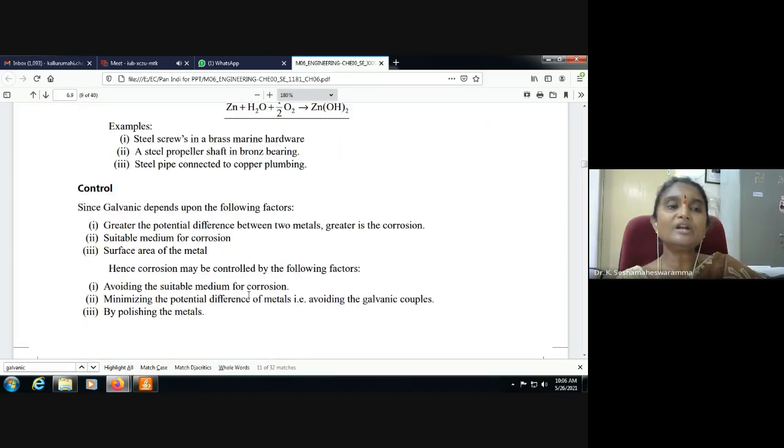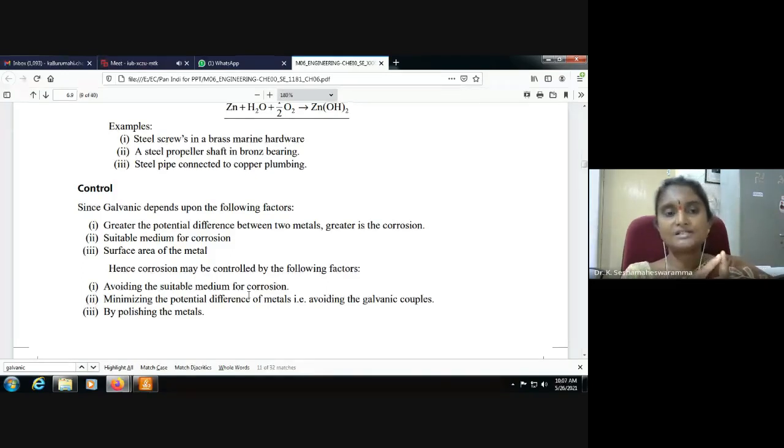How can it be controlled? Galvanic corrosion depends upon the following factors. The greater the potential difference between two metals, the greater the corrosion. We also have to select a suitable medium and the surface area of the metal.